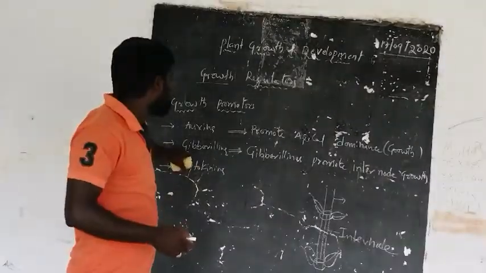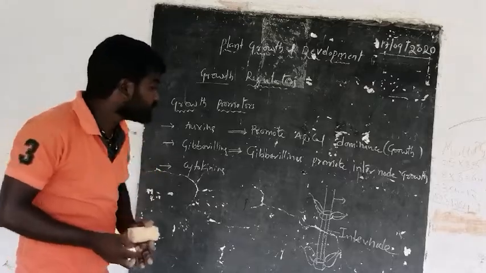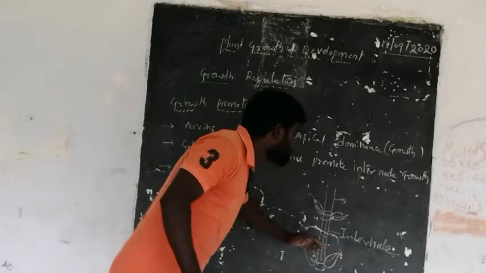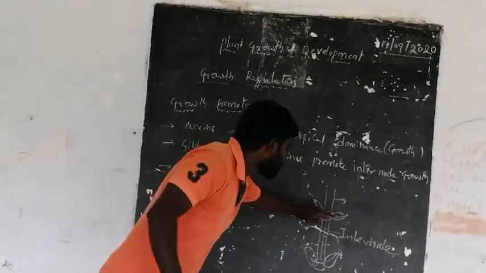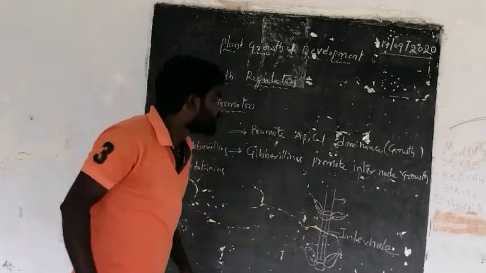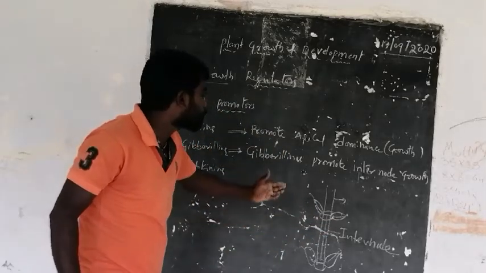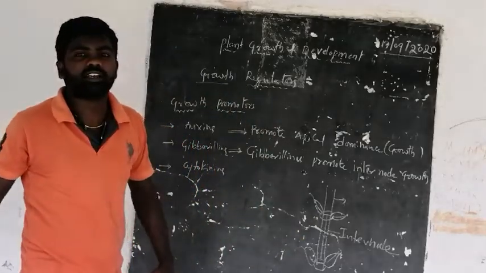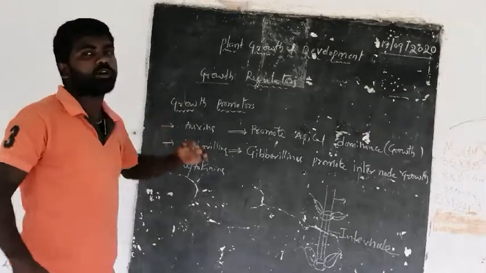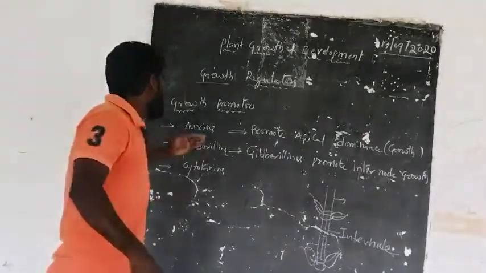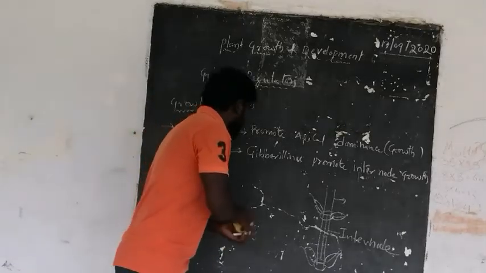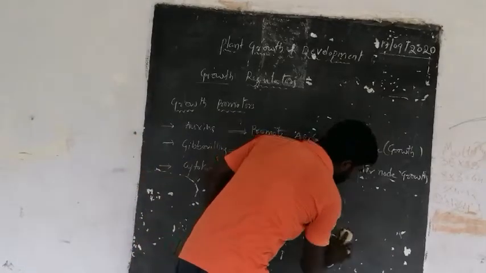Here the gibberellins promote internodal growth. This is one node and this is another node. The space or gap between two nodes of a stem is called the internode, and this internodal growth is promoted by the growth promoters called gibberellins. The third growth promoter is called cytokinins. And what kind of growth is promoted by these cytokinins?